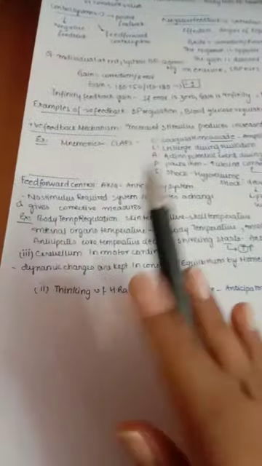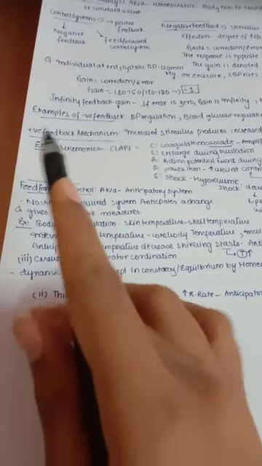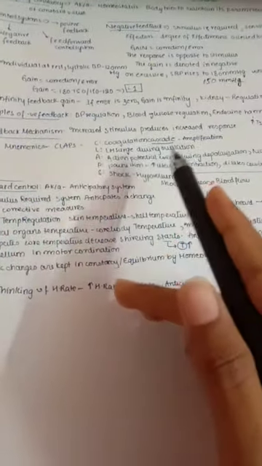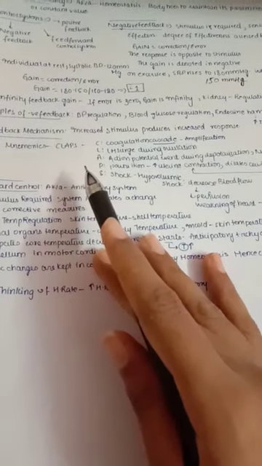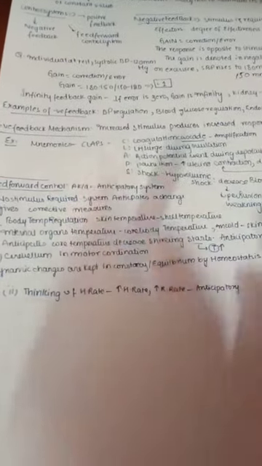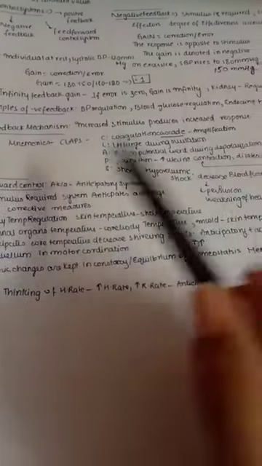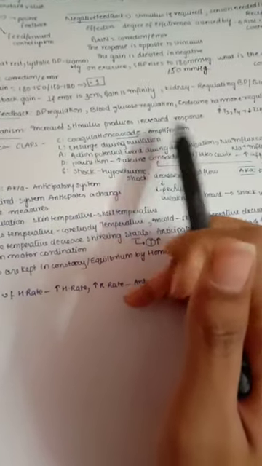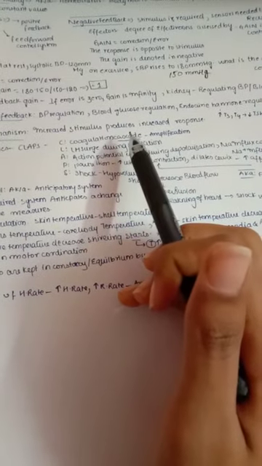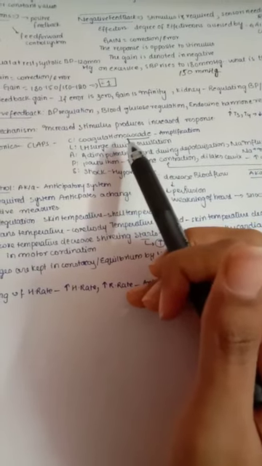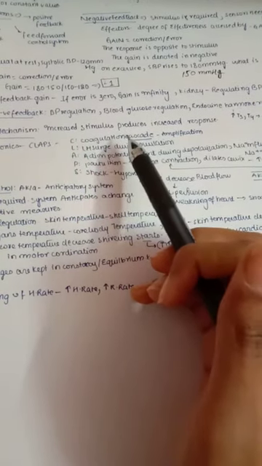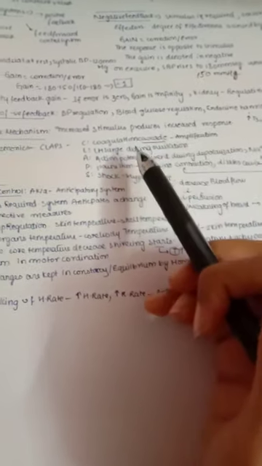So next let us see positive feedback. Here also, in the name you can understand that positive means it is increasing the stimulus, which produces an increased response. Here you can take the mnemonic CLAPS. C is for coagulation cascade, that is the blood clotting factors. They undergo amplification, because to form a clot we need to increase the coagulation factors. One coagulation factor gives a positive feedback to the other and thereby increases the number of coagulation factors.